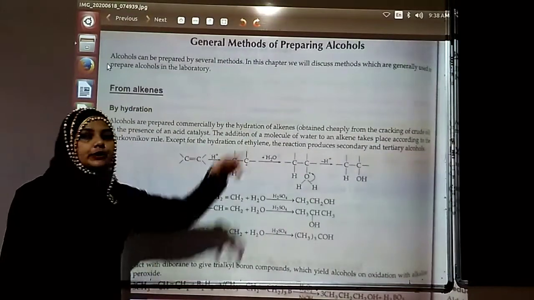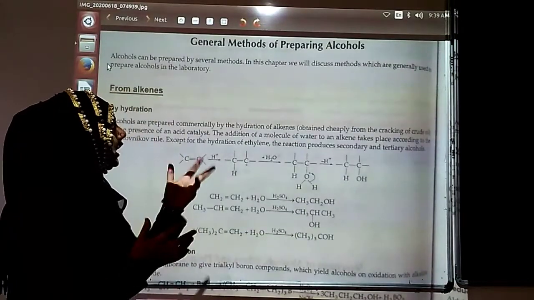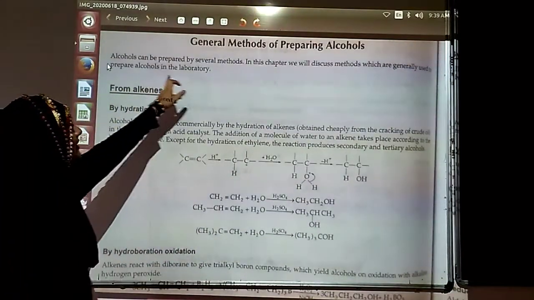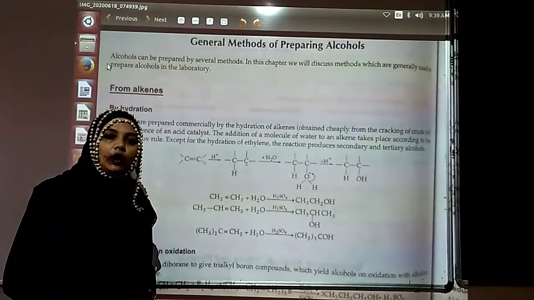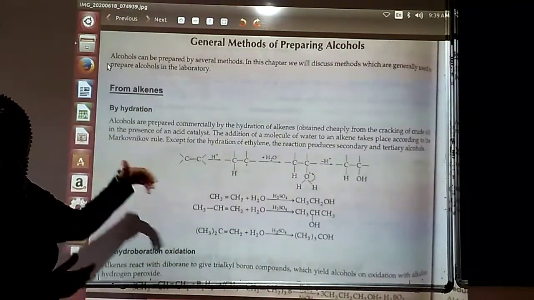Students, we are going to continue with the chapter, and today we are going to see the general methods for the preparation. Today we are going to see the preparation of the alcohols. Alcohols can be prepared by several methods. बहुत सारे different methods से alcohol बन सकता है, and we are going to see one by one.